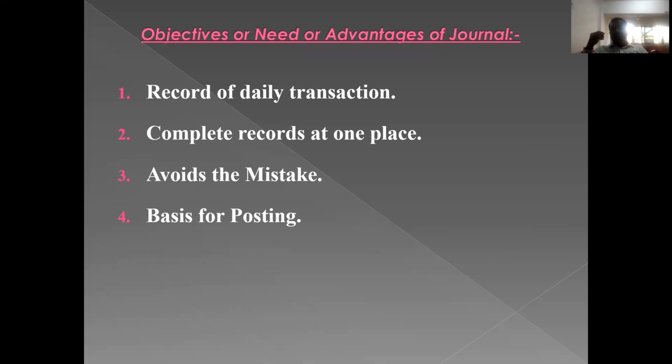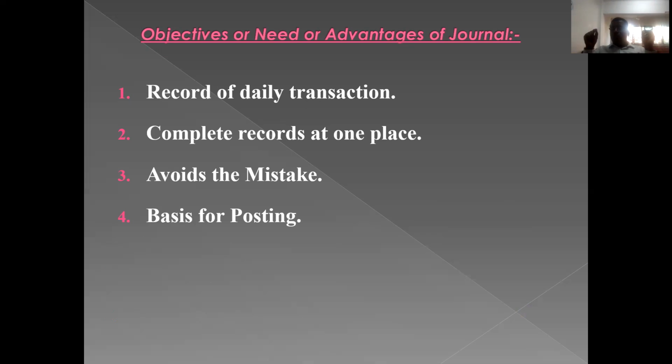Meaning, if you are recording business transactions on a periodical basis, then you need to record huge transactions. Understood? And there will be chances of skipping business transactions, or committing certain mistakes or errors. So journal won't give such scope.